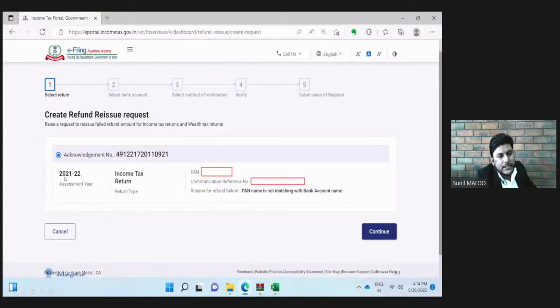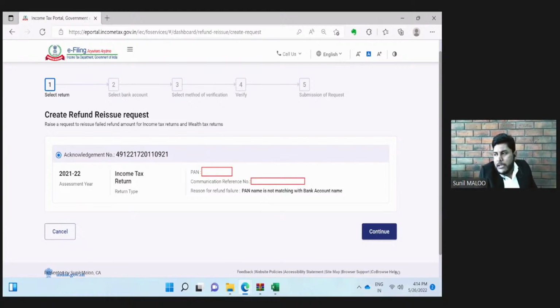It will contain the basic details of assessment year, PAN, communication number, and also the reason for the refund failure. Why the earlier refund failed. So before requesting the reissue of refund, first we need to understand the reason. The reason given in this case is PAN name is not matching with the bank account name.